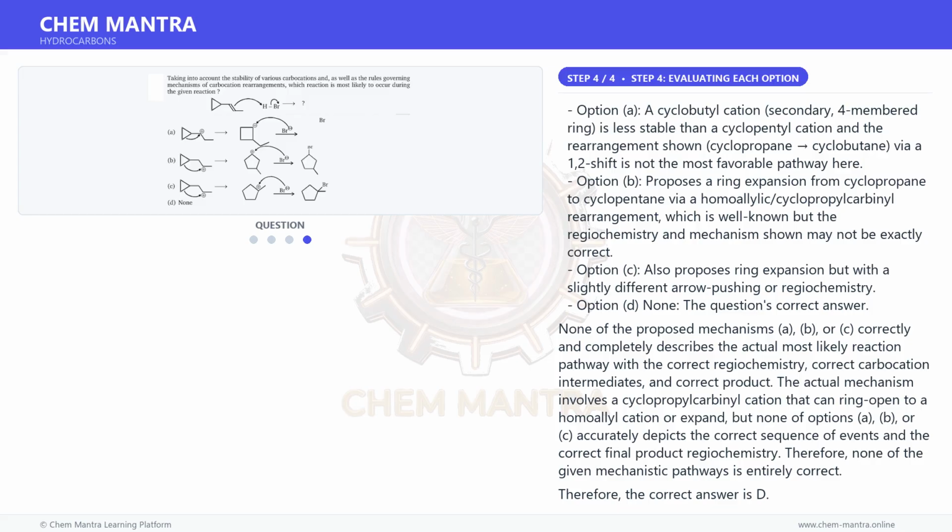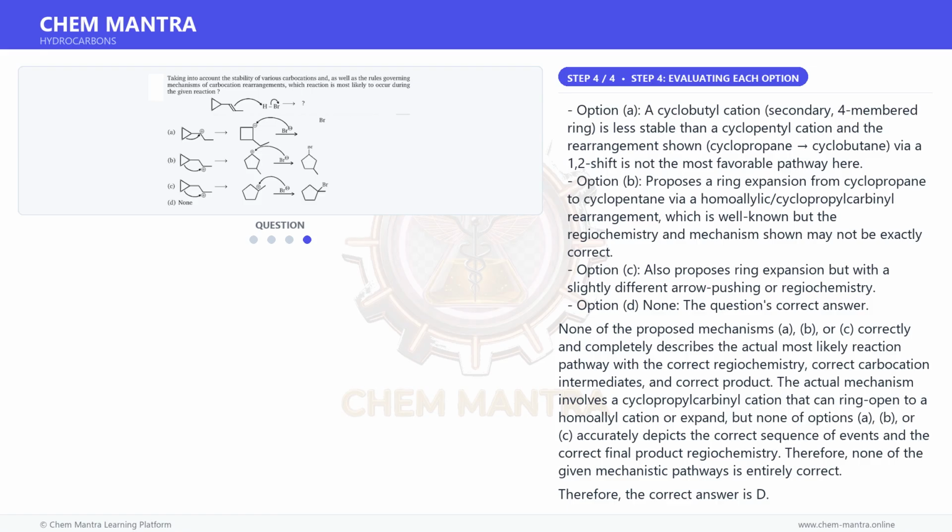Option A: a cyclobutyl cation, secondary, 4-membered ring, is less stable than a cyclopentyl cation, and the rearrangement shown, cyclopropane to cyclobutane via 1,2 shift, is not the most favorable pathway here. Option B proposes a ring expansion from cyclopropane to cyclopentane via a homoallyl cyclopropylcarbinyl rearrangement, which is well known, but the regiochemistry and mechanism shown may not be exactly correct. Option C also proposes ring expansion, but with a slightly different arrow pushing or regiochemistry.